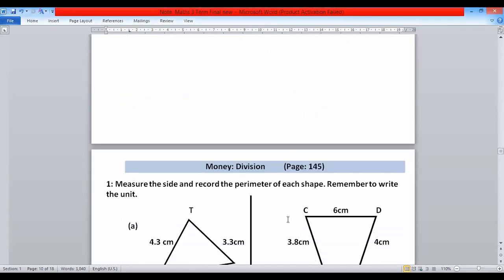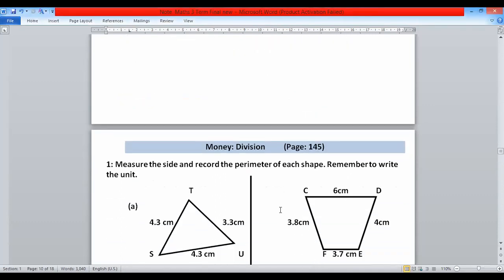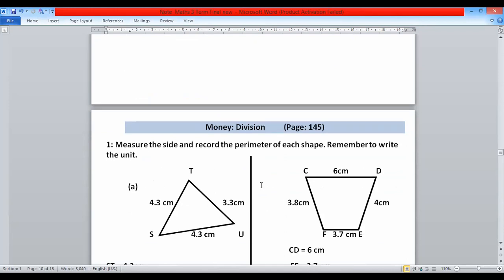Now I'm going to move on to page 155. In page 155, some shapes are given. So first of all, we will measure the sides, and then we record the perimeter of each shape.